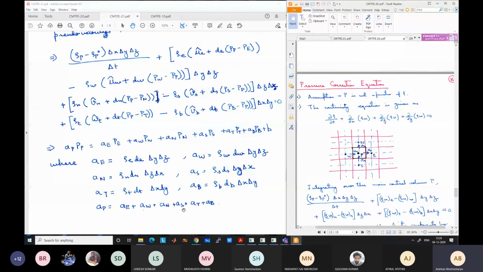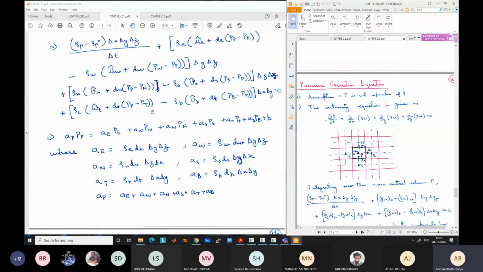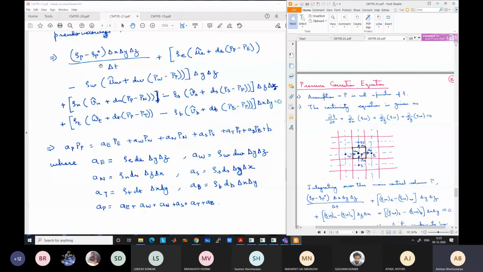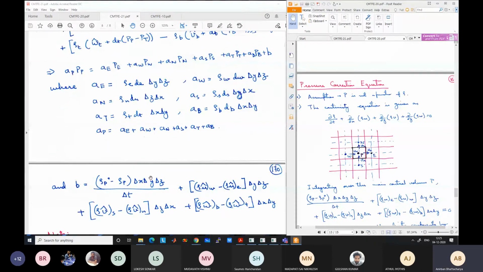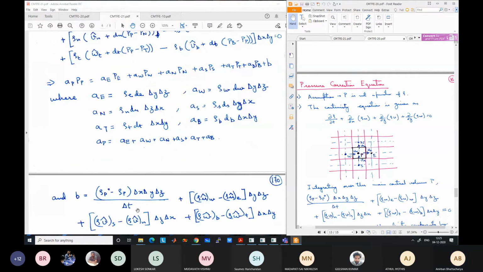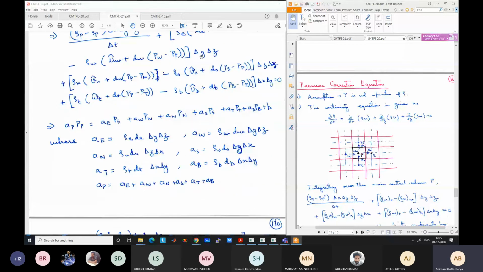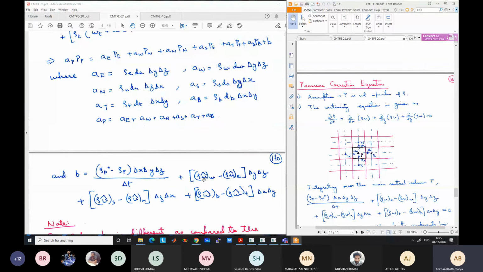And the source term on the right hand side will become negative. So instead of rho P minus rho P0, you will get rho P0 minus rho P, same thing, delta X delta Y delta Z by delta T, and all the U hat terms together. So what are the hat terms? Rho E UE hat minus rho W UW hat. This was the term on the left hand side. On the right hand side, the sign will change, so it will become rho W UW hat minus rho E UE hat, into delta Y delta Z. Similarly, all the other terms.